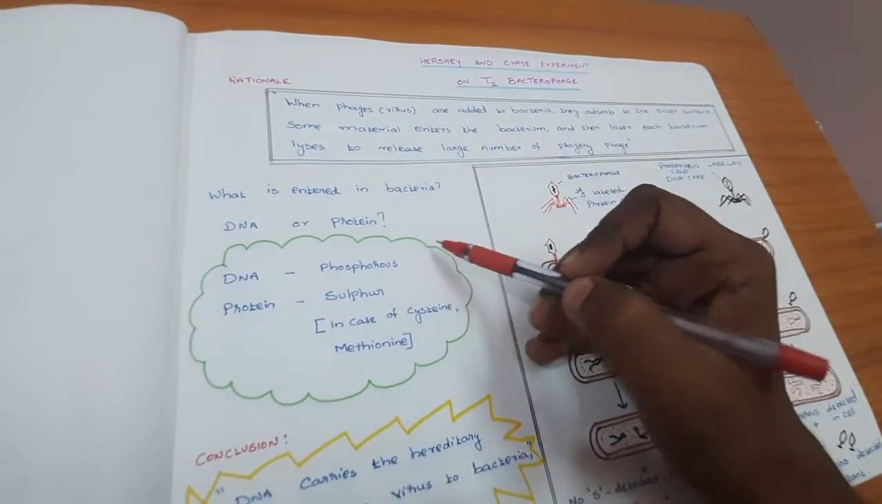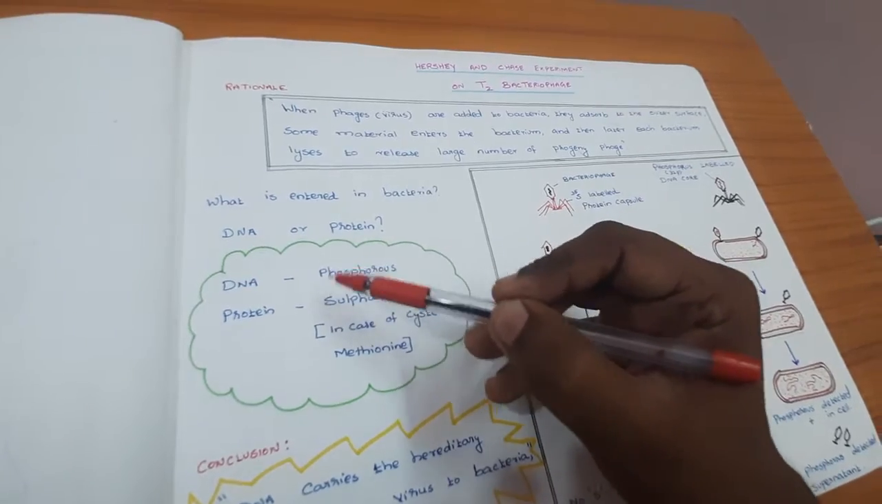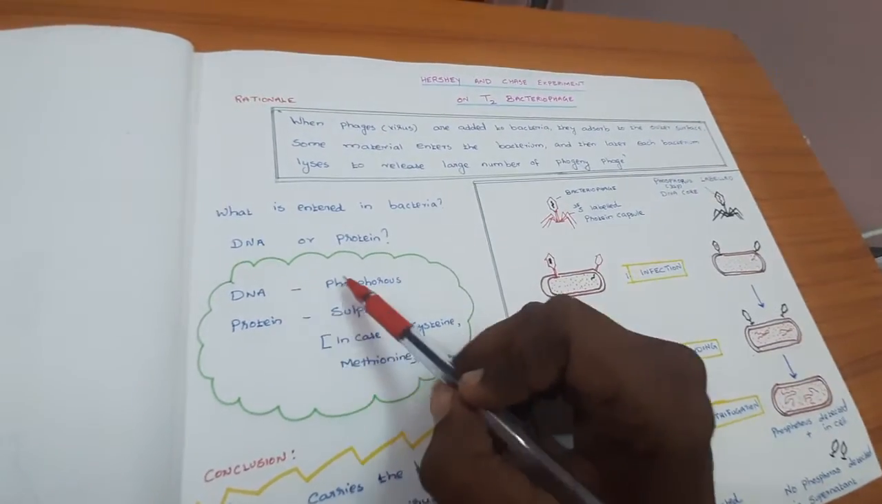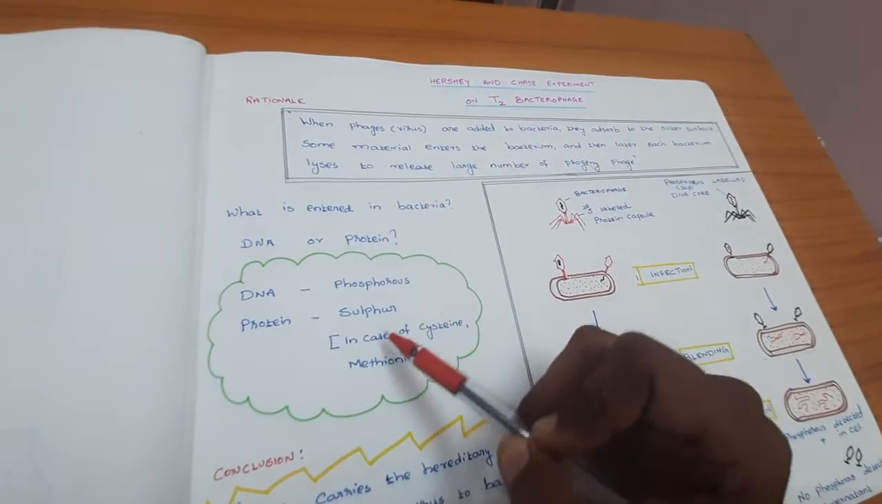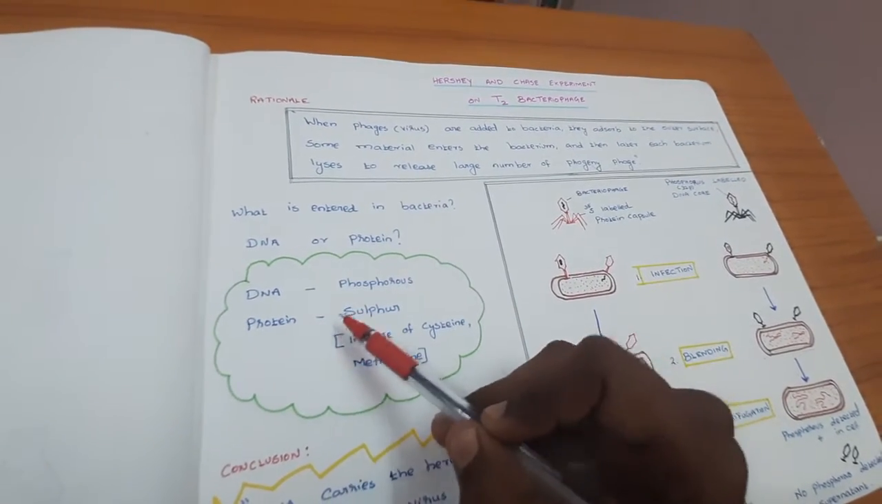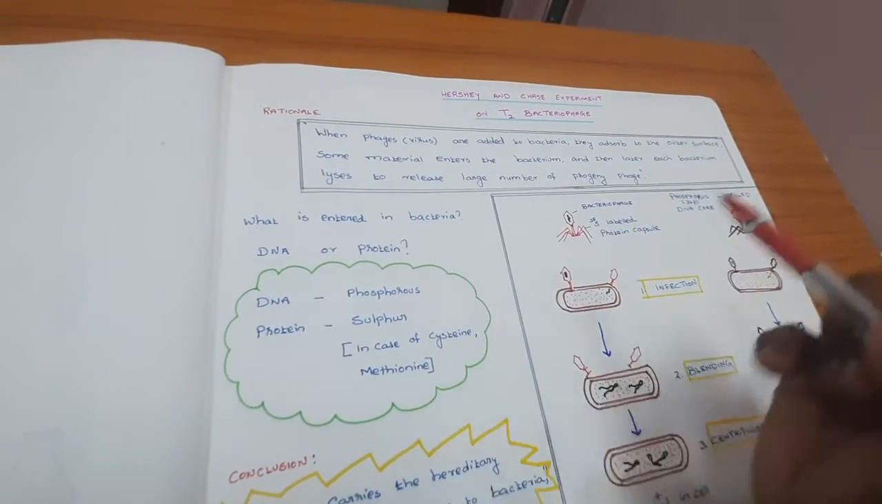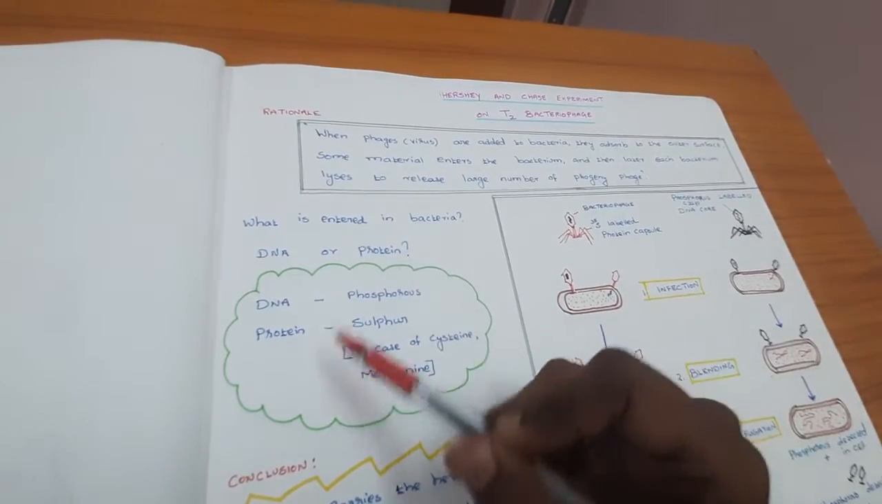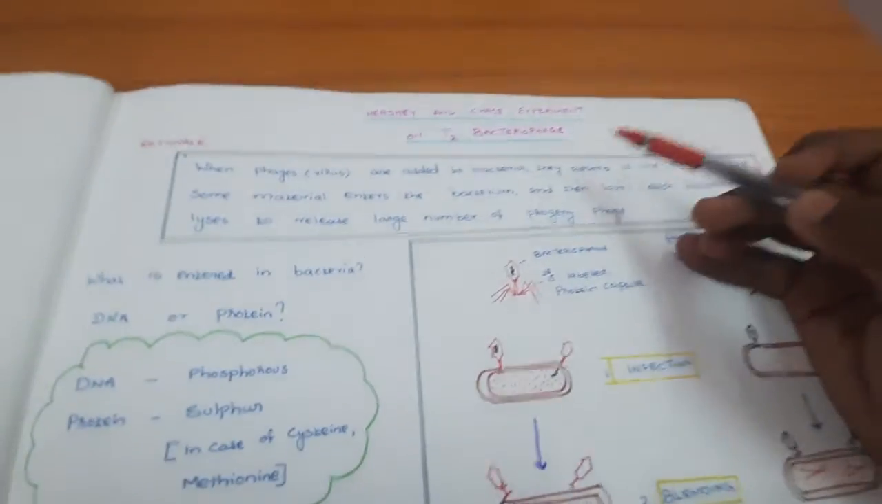Here, one of the basic concepts in the molecular chemistry of DNA and protein is that DNA contains phosphorus and protein contains sulfur. Protein is made of amino acids, and amino acids contain sulfur only in the case of cysteine and methionine. With this basic idea, Hershey and Chase designed an experiment.